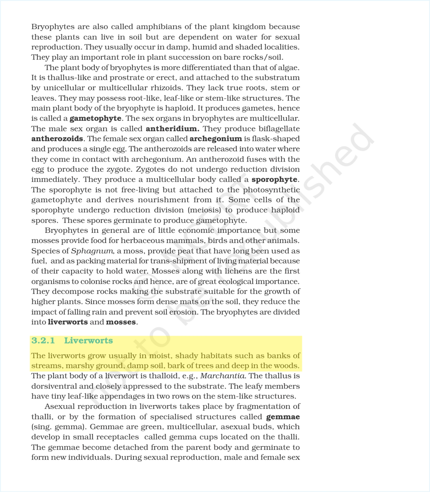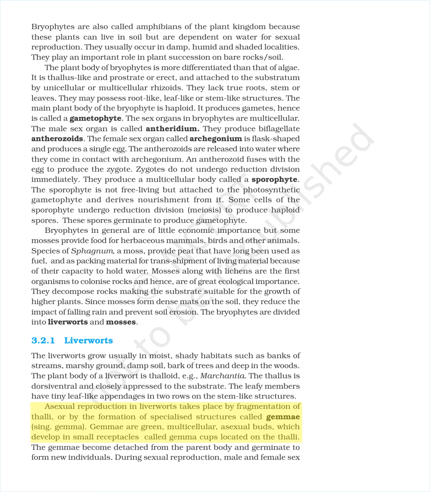3.2.1 Liverworts. The liverworts grow usually in moist, shady habitats such as banks of streams, marshy ground, damp soil, bark of trees and deep in the woods. The plant body of a liverwort is thalloid, e.g., Marchantia. The thallus is dorsiventral and closely appressed to the substrate. The leafy members have tiny leaf-like appendages in two rows on the stem-like structures.